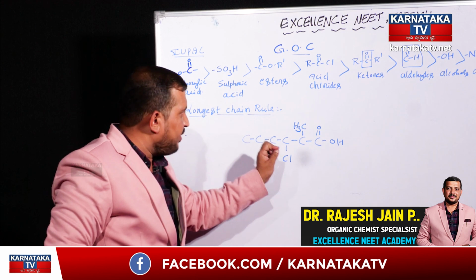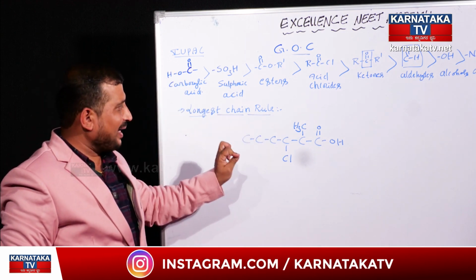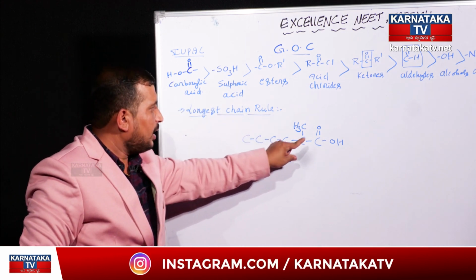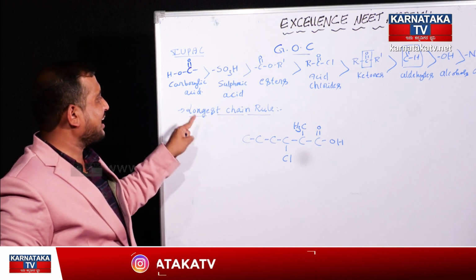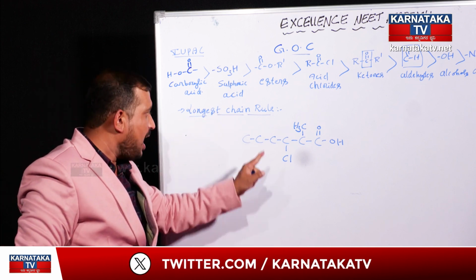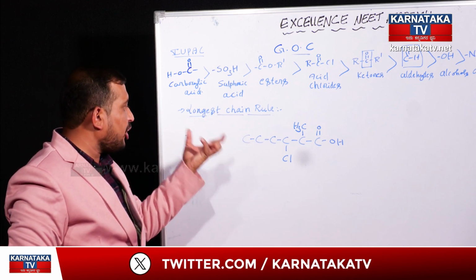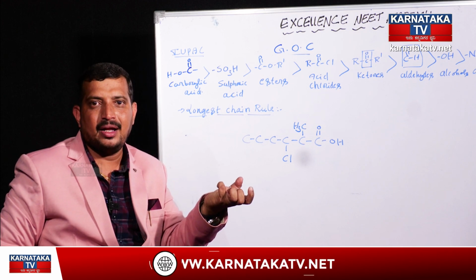While we are giving IUPAC nomenclature to an organic compound, that organic compound should be selected based on the carbon atom, and that carbon atom should be get in a largest number.